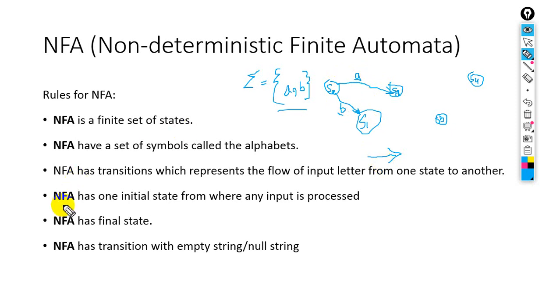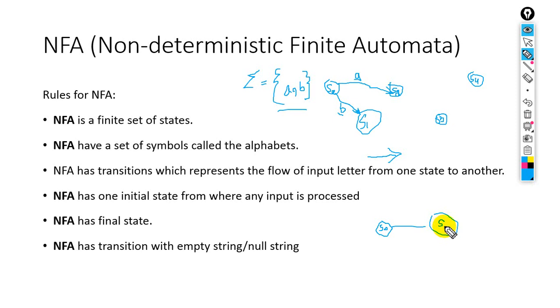Next, an NFA has one initial state from where any input is processed. Every NFA has an initial state, for example S0.